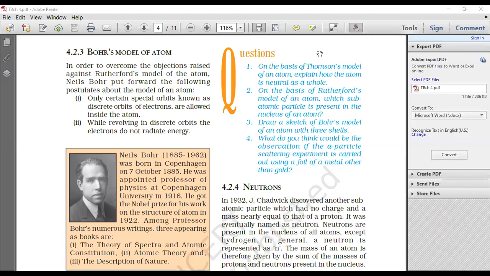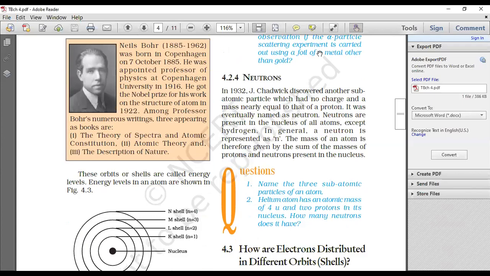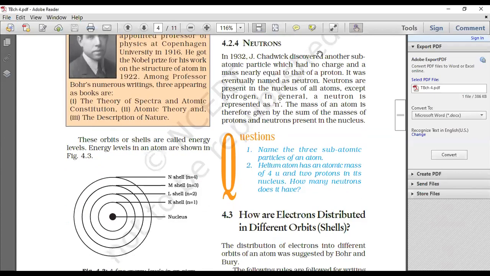So later on, neutrons were found, and you can answer the questions based on this. Name the three subatomic particles. Obviously, proton, electron, neutron. A helium atom has an atomic mass of 4 units and 2 protons in its nucleus. How many neutrons does it have? Obviously, the same number as protons. Now remember, the number of protons equals the number of electrons.